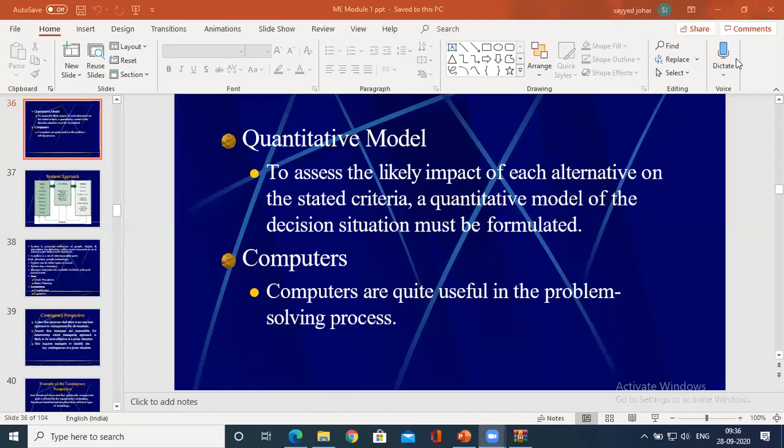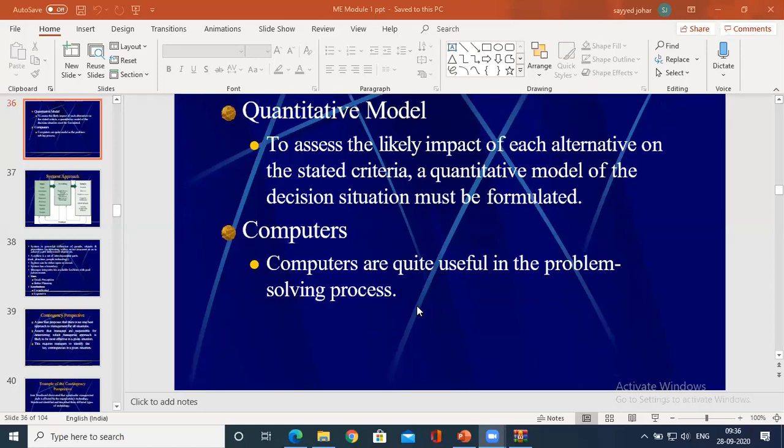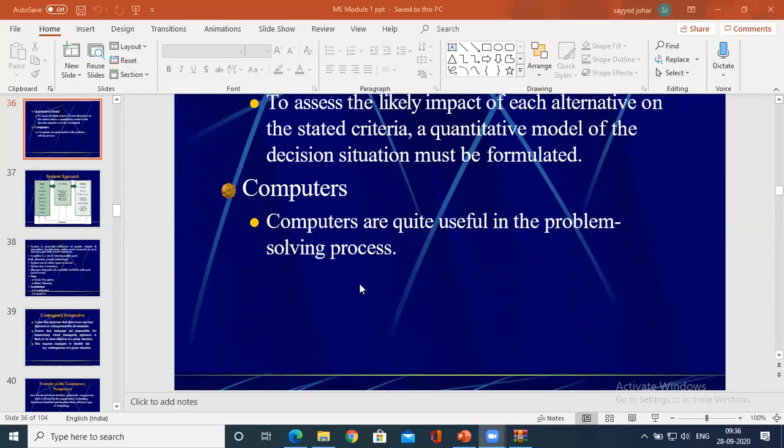So transportation or assignment problems get a feasible solution from various computer technique methods such as the simplex method, tabular method, dual simplex, and so on. It is all about this quantitative model where we have certain calculations. In this case, computers are quite useful in solving the process.